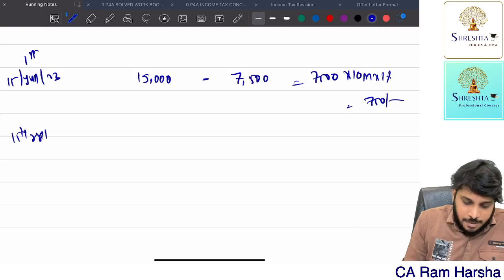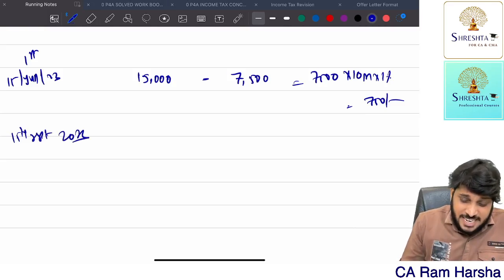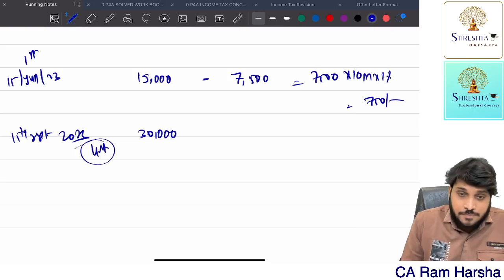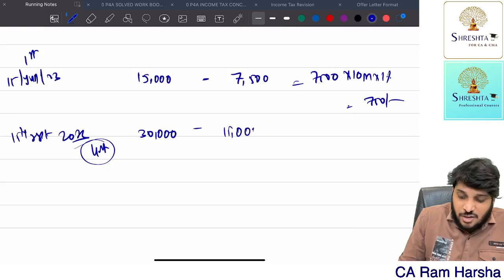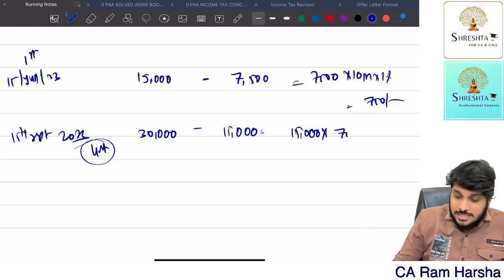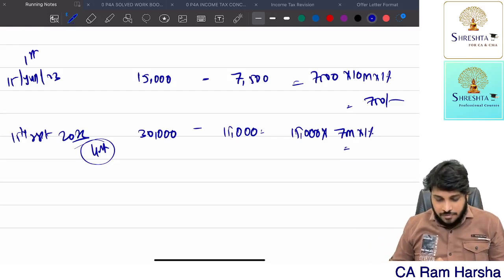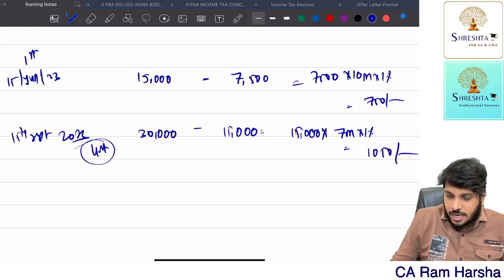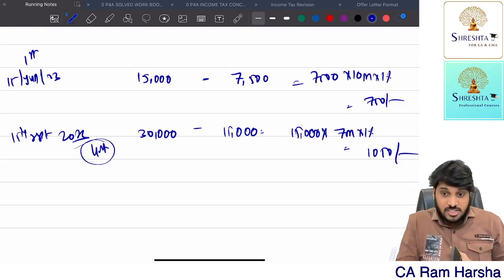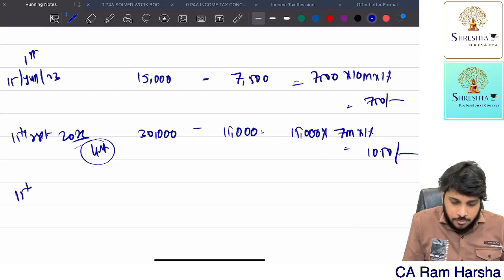By 15th September 2023, what is the second installment challan amount you should be paying? Totally 30,000. Only then will 45,000 come. But how much did you pay? Only 15,000 you paid. So how much is the shortfall? 15,000 is the shortfall. From September to March, how many months? 7 months multiplied by 1%. So 15,000 into 7 months into 1%, 1,050 is the interest on this shortfall. Second installment related shortfall, 15,000, on that 7 months interest.